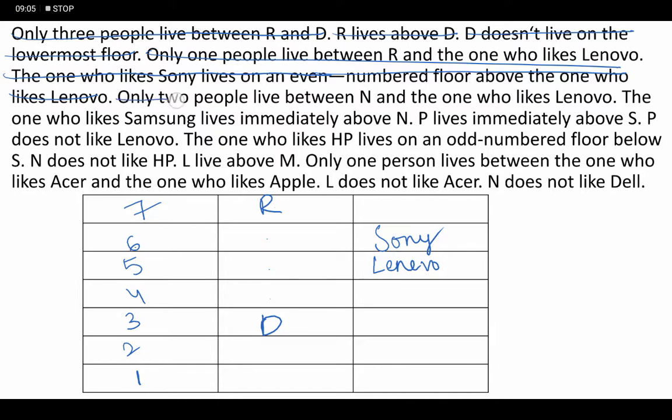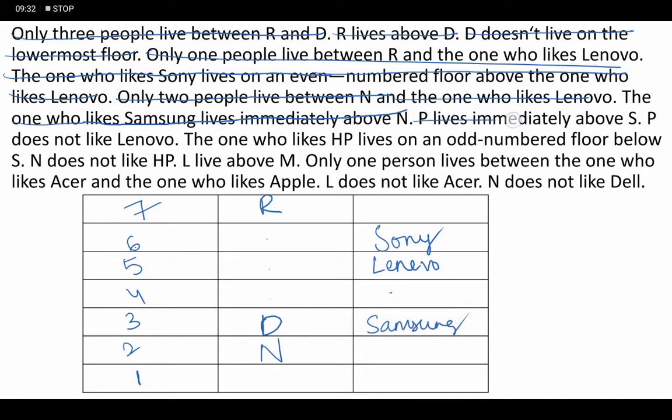Next, only 2 people live between N and the one who likes Lenovo. That is nothing but only 2 people. This is N. The one who likes Samsung lives immediately above N. This is Samsung.